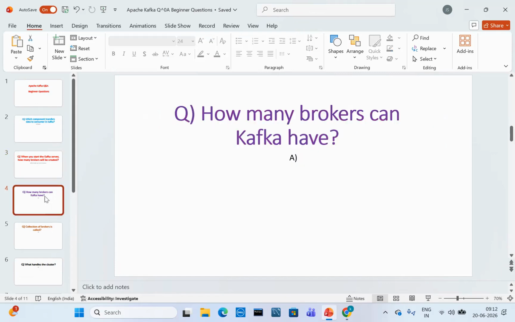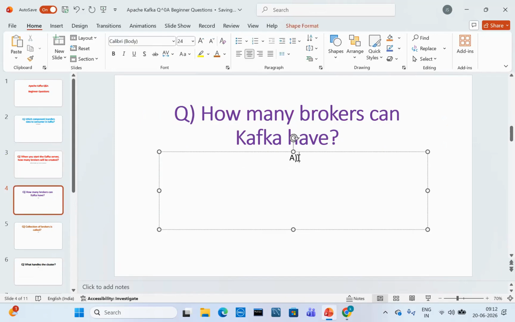Next question: how many brokers can Kafka have? Tell me guys. Minimum one, no fixed maximum.